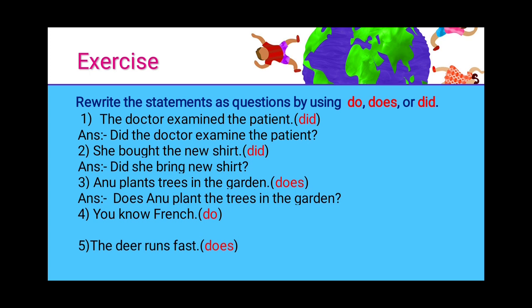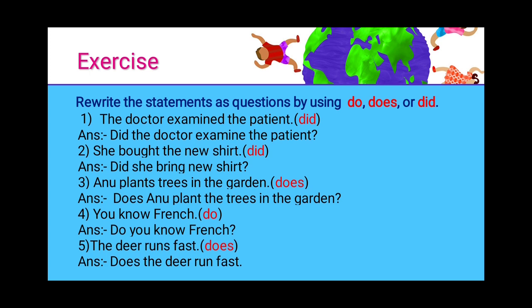Fourth one. You know French. So we have to use do and make the interrogative sentence here. Do you know French? It starts with do and we say do you know French and it ends with a question mark. The deer runs fast. So for this the helping verb they've given is does. So we have to use does and frame the question here. So the question goes like this. Does the deer run fast?